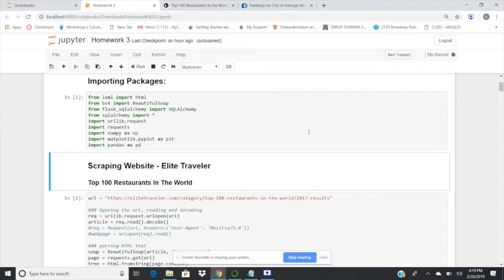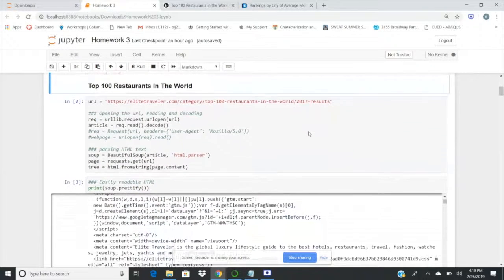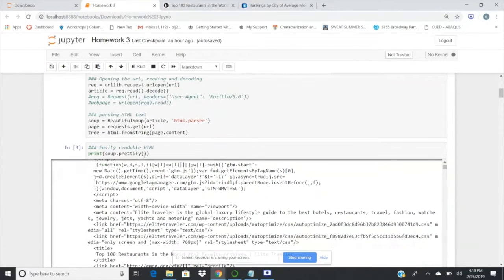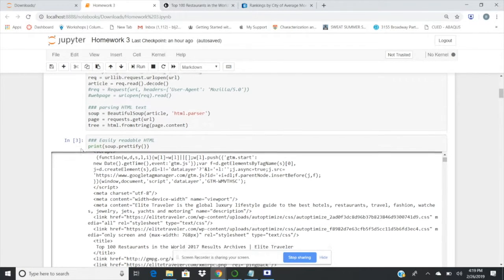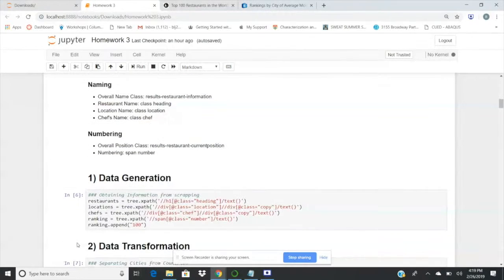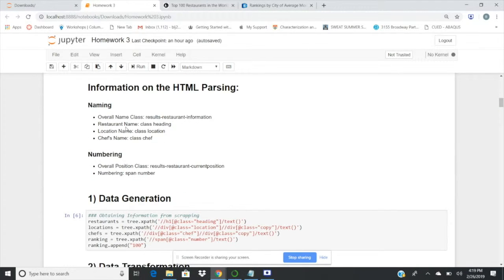So here, as you can see, we have the first scraping of the first website. This is the URL that we used for that website, and we just requested access and scraped the website in HTML, and then we printed it out here with prettify so that we can further analyze the section blocks. From those section blocks, the information that we obtained was the block of the names, which was three strings: one was the restaurant name, one was the location, and the other was the chef's name.